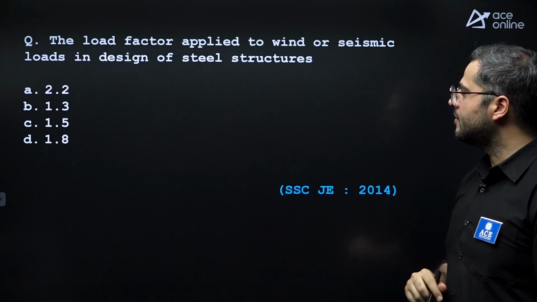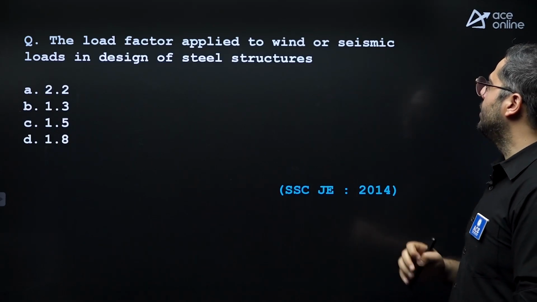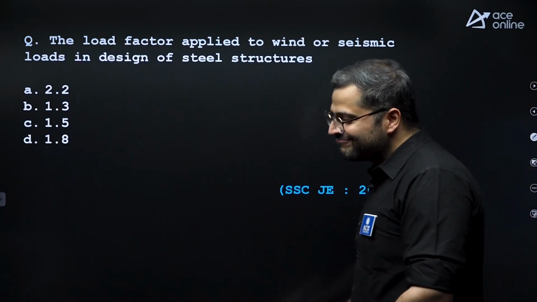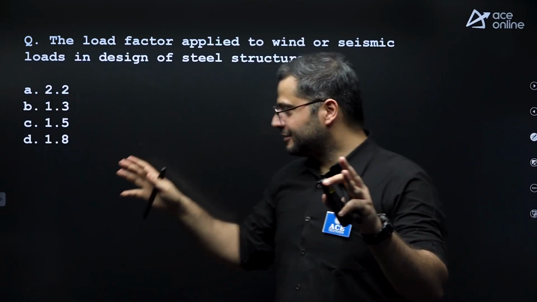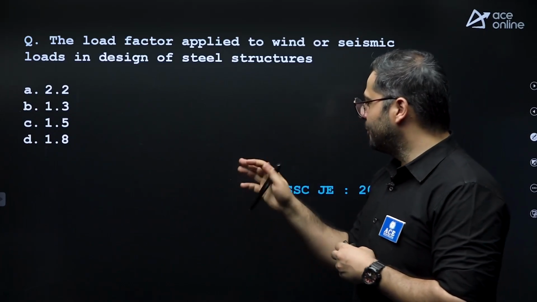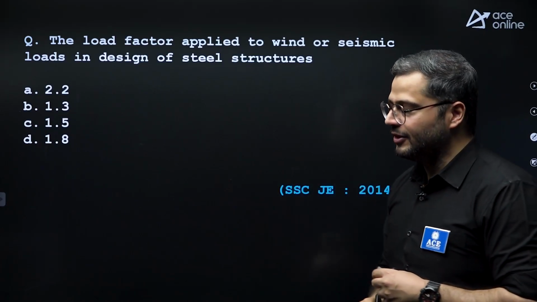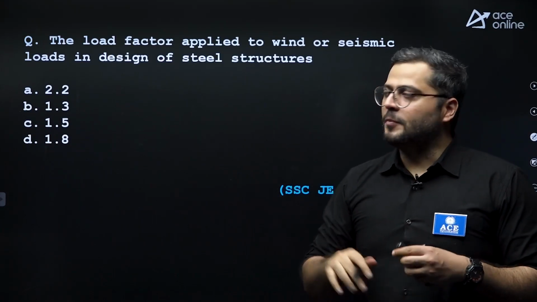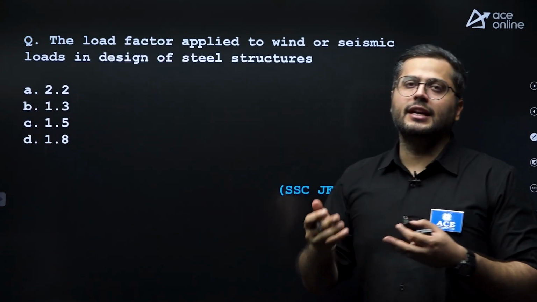Next, the load factor applied to wind or seismic loads in the design of steel structures. Now, this is a very tricky question. Why? In this particular question, they have not mentioned any type of method.